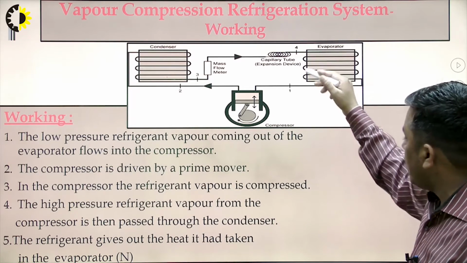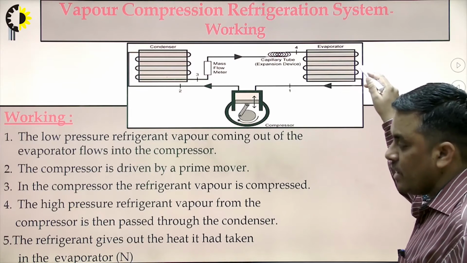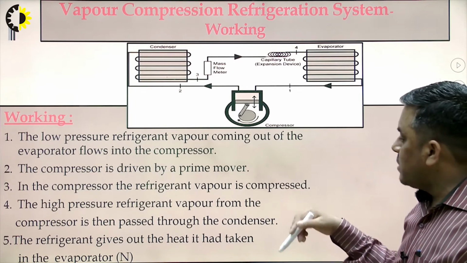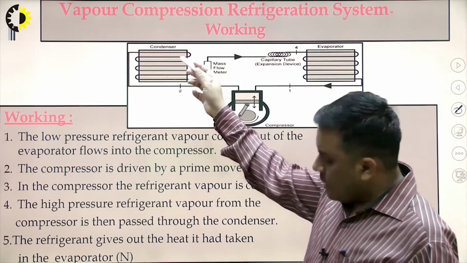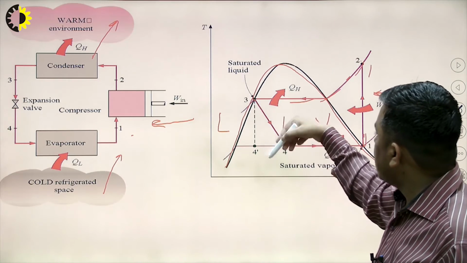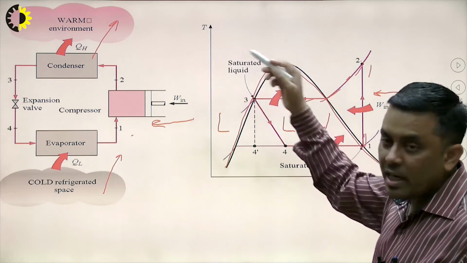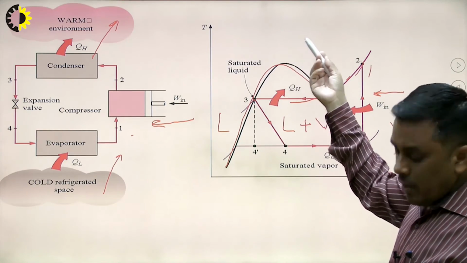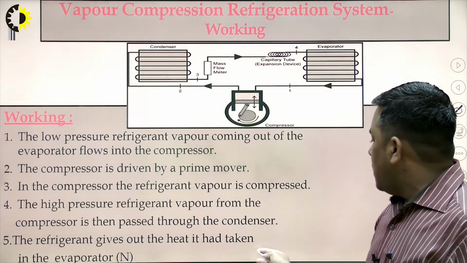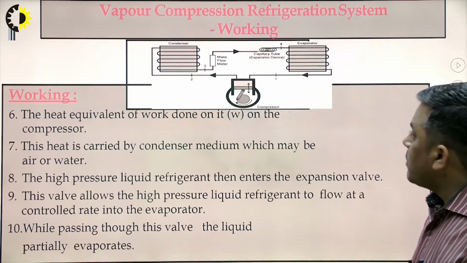So whatever the amount of latent heat is absorbed in the evaporator to get converted into vapor from liquid state, that heat is rejected in the condenser. So that's what we can see. From 2 to 3, the heat is rejected, and where is this heat rejected? In the condenser. To where? To the warm environment. So the refrigerant gives out the heat it had taken in the evaporator.